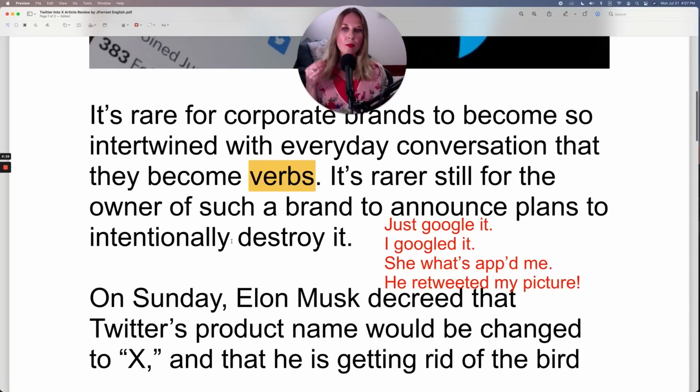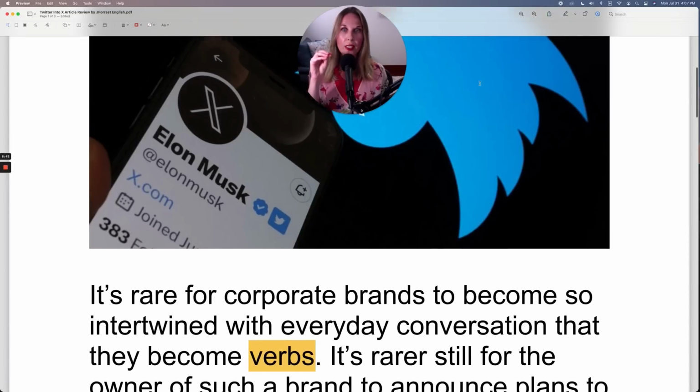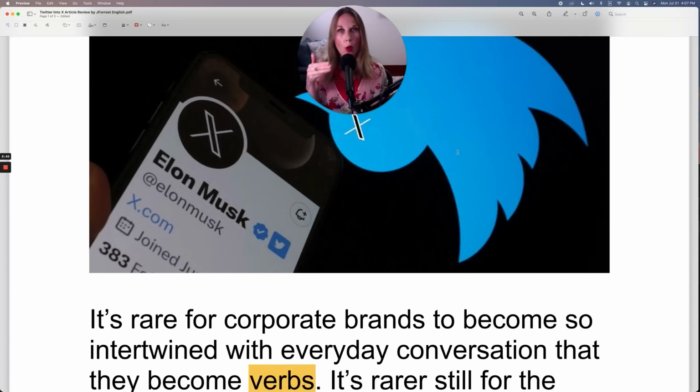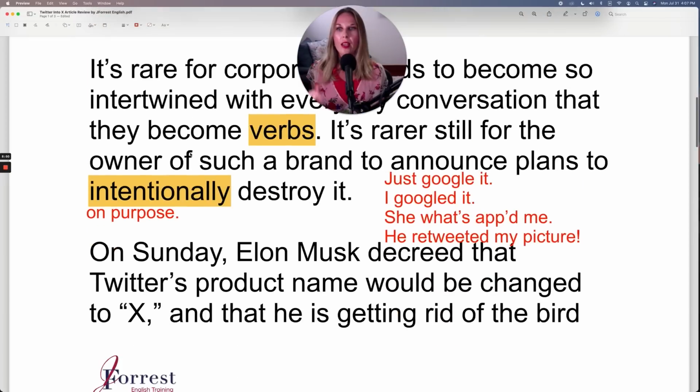Now, when you do something intentionally, this is an adverb and it means that you did it on purpose. So Elon Musk intentionally destroyed the brand Twitter. He wanted to do it. It was planned. It was on purpose. So intentionally is the adverb.